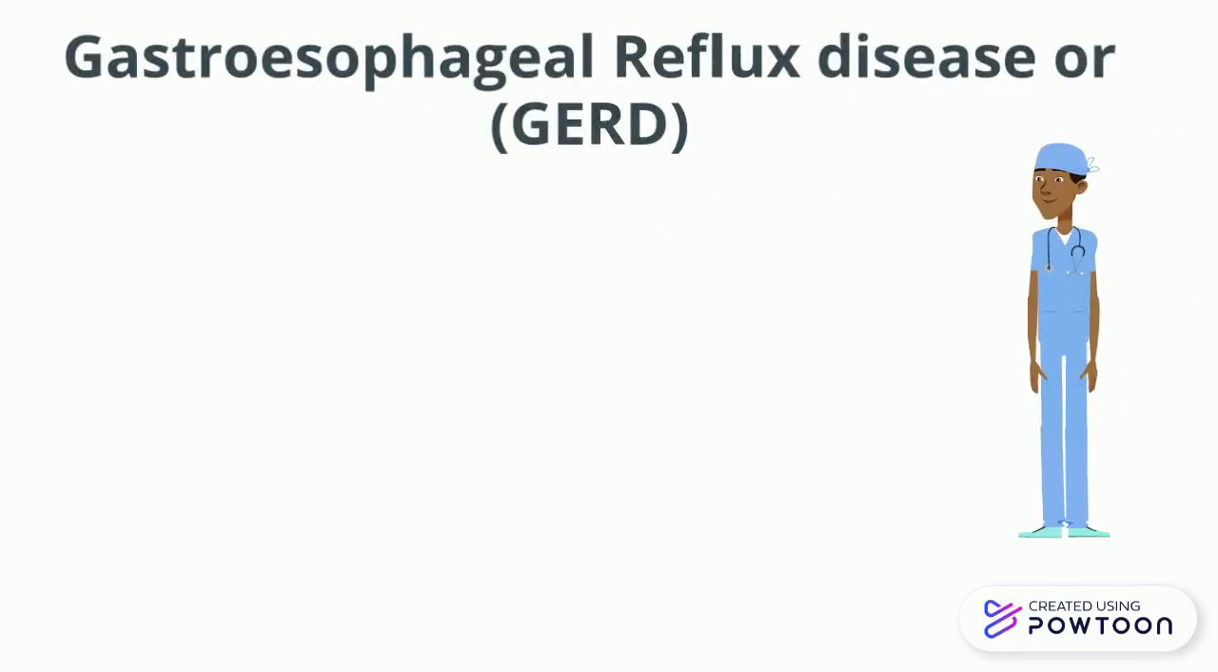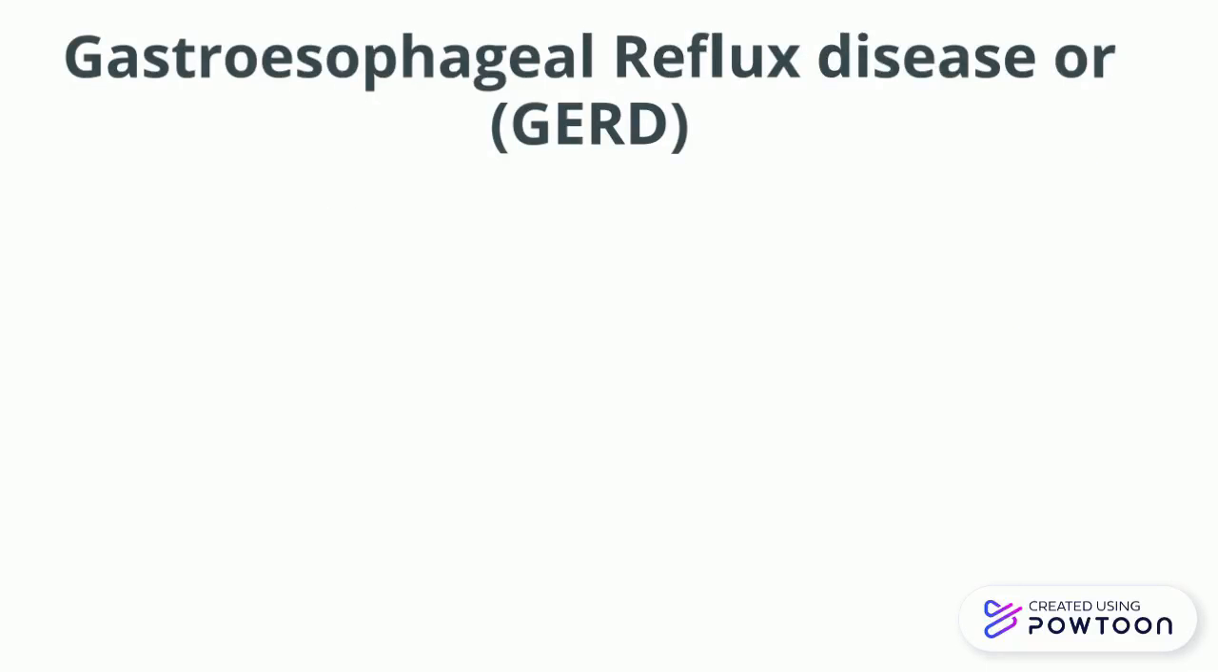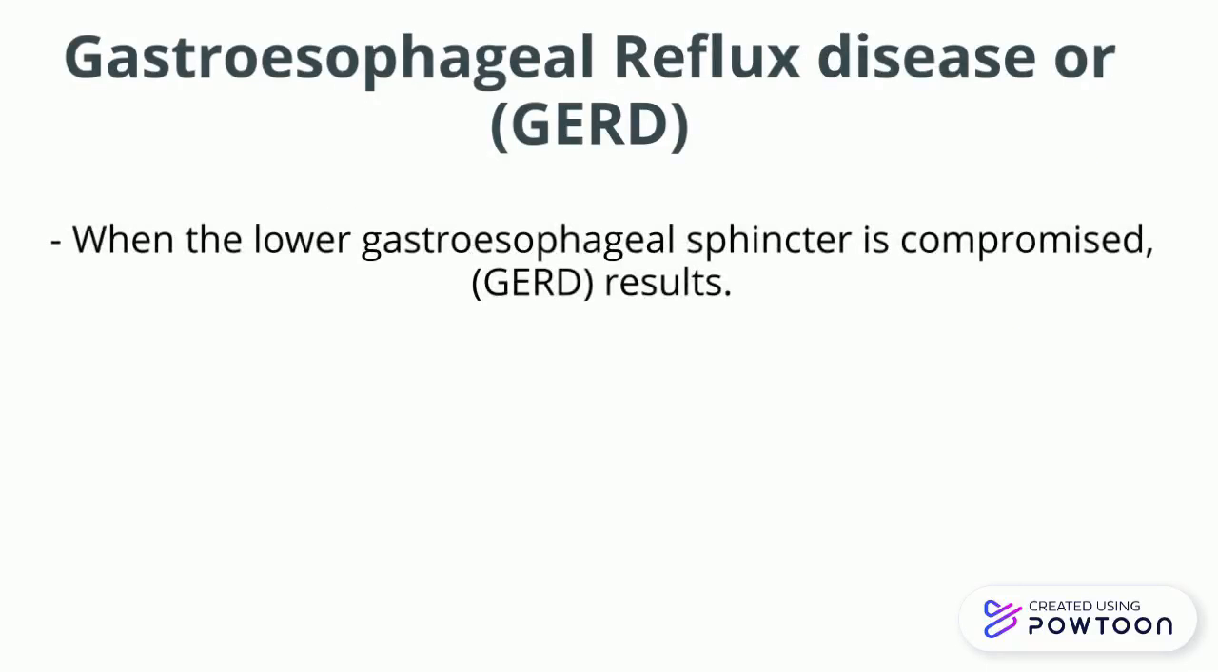Next, gastroesophageal reflux disease or GERD can cause heartburn by backflow of gastric acid and other gastric contents into the esophagus. When the lower gastroesophageal sphincter is compromised, GERD results. One of those factors include things like decreased esophageal sphincter tone, which may be due to alcohol consumption.